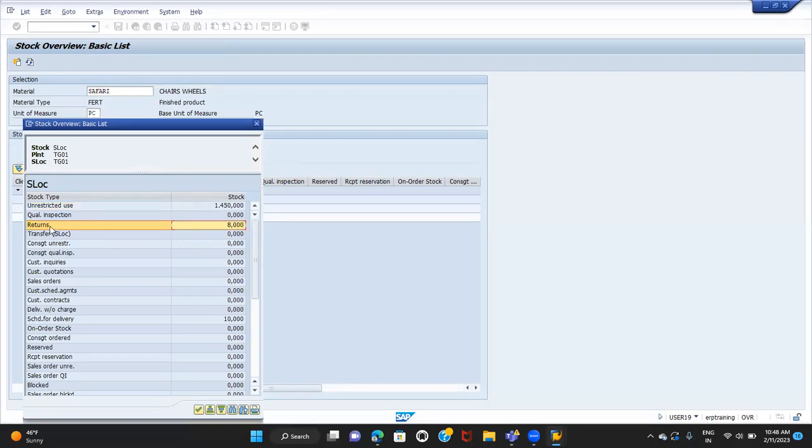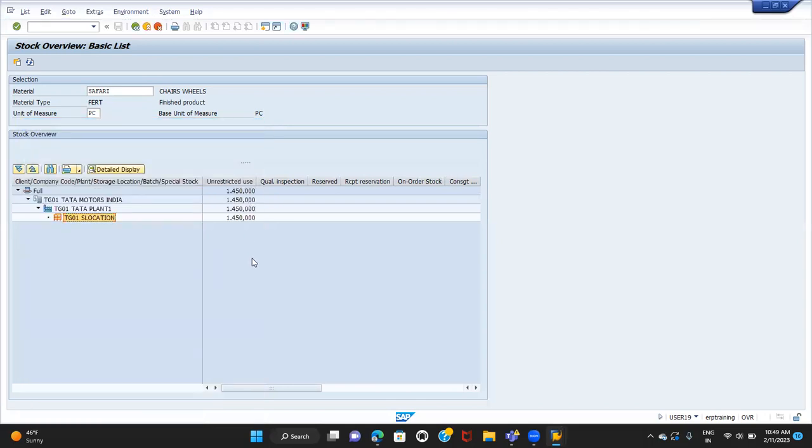So what is the difference between return stock and unrestricted stock? So what is the difference, Andy? Return stock is something which customer returns and needs to be checked before it can be put to stock. Exactly. So it is put to unrestricted stock. Okay. So there are different kinds of stocks available here. We always deal with return stock as well as unrestricted stock. Okay. So these two are very important for us.